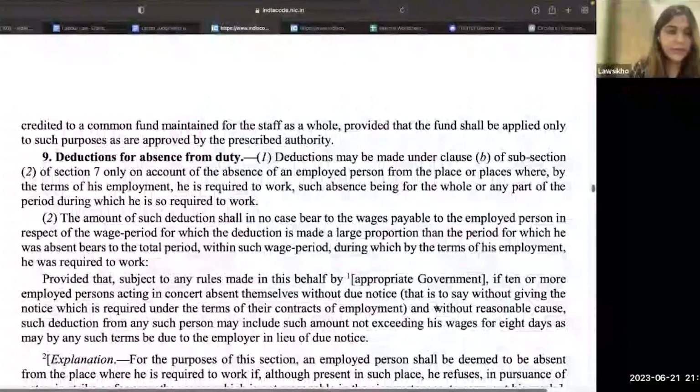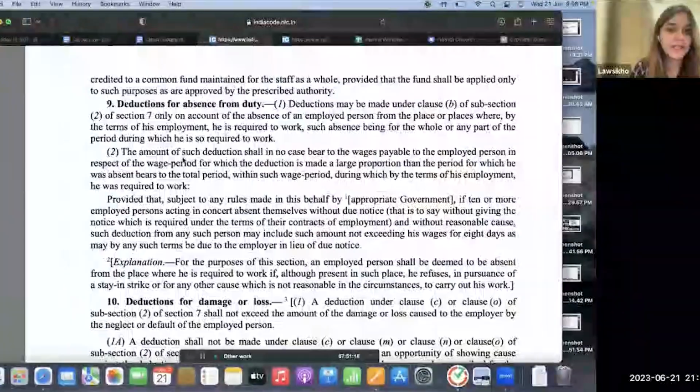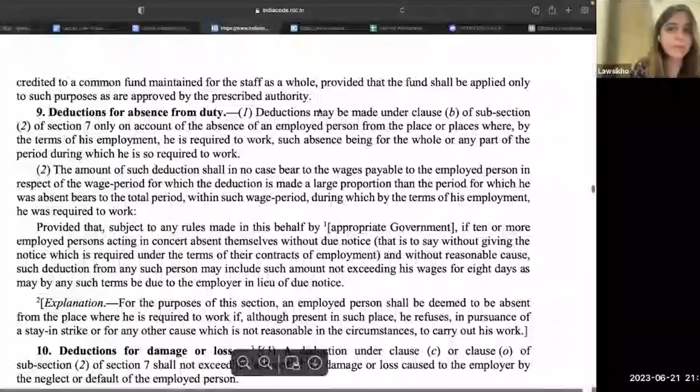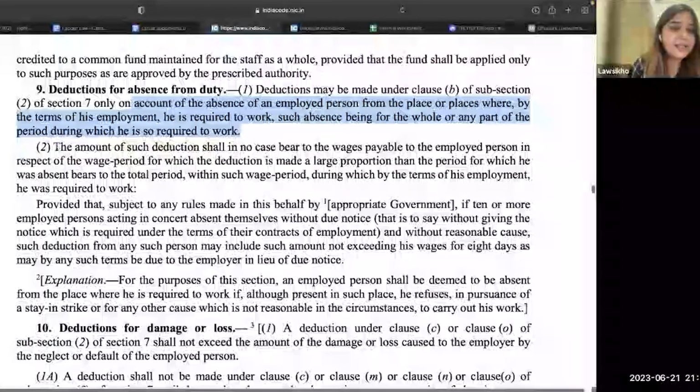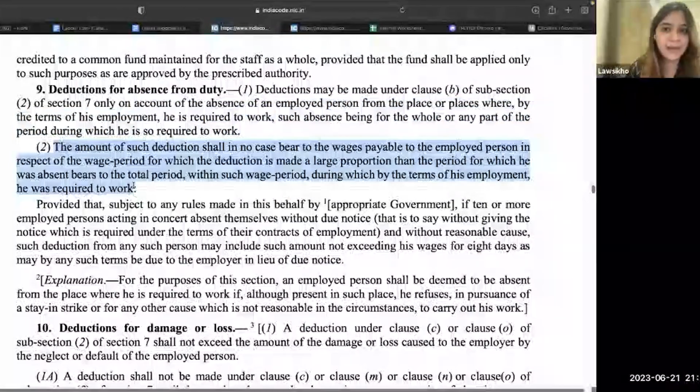We have 6. Okay, then going to deduction for absence from duty. Okay, this is given under section 9. What does this say? It's very simple, that if somebody is absent from work who is supposed to come to work, you can have a deduction in their salary. Okay, this is a little complicated language.